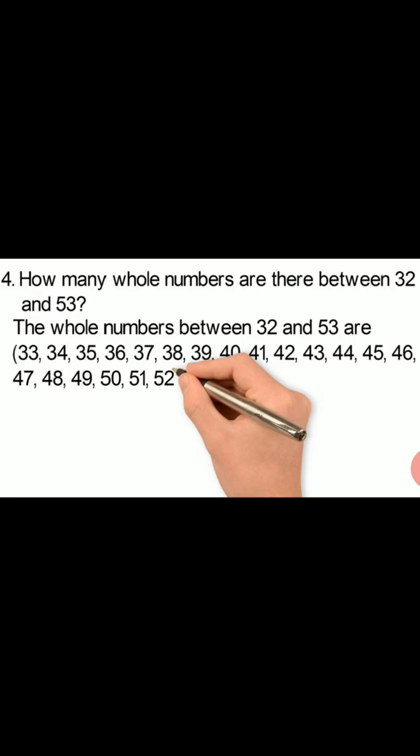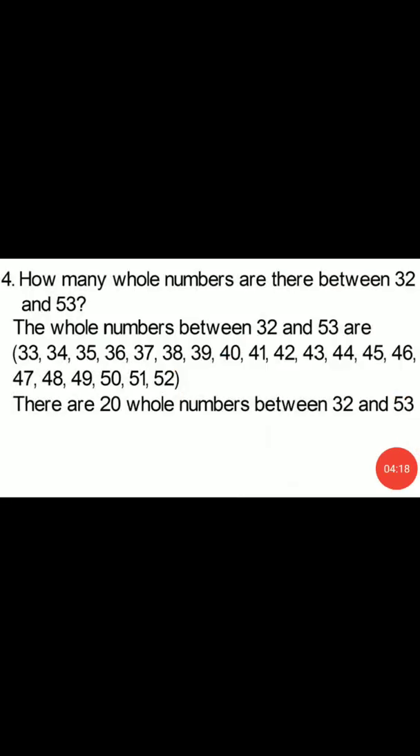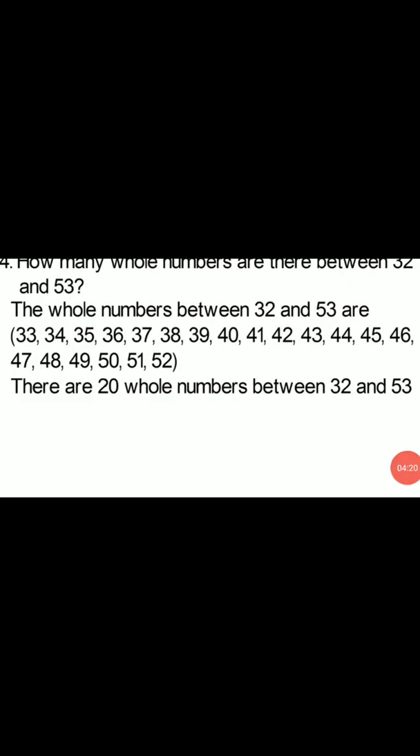How many numbers? 20 numbers. So you can say there are 20 whole numbers between 32 and 53. How many numbers are you getting between 32 and 53? We are getting 20 numbers here. So there are 20 whole numbers. Now the second method.